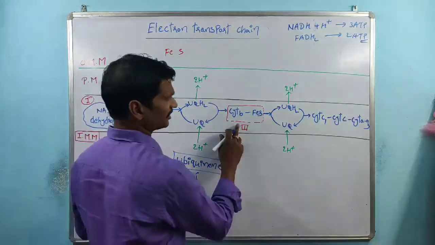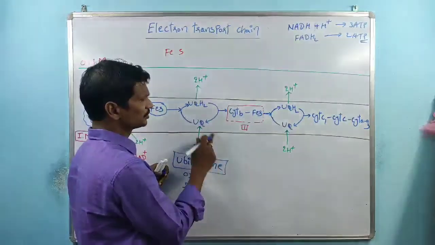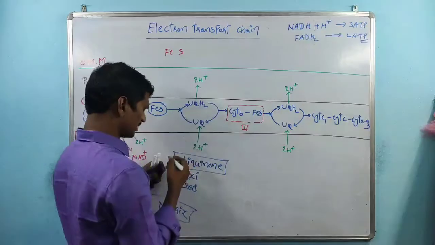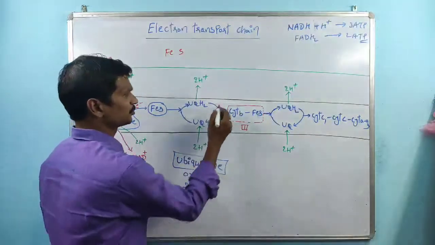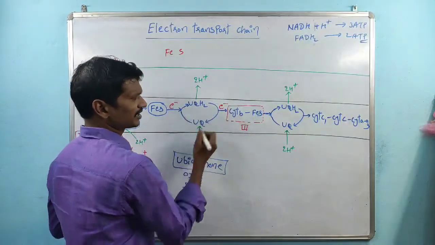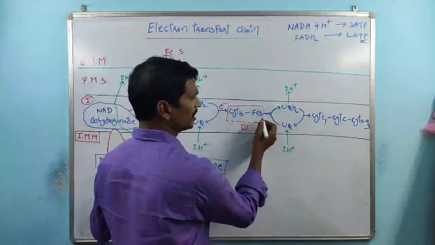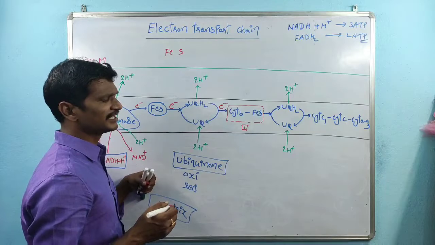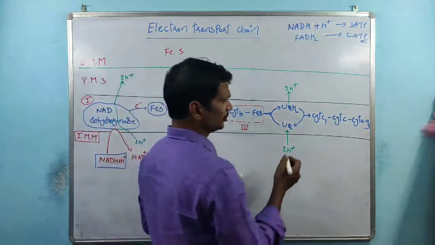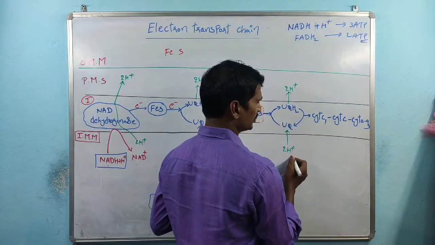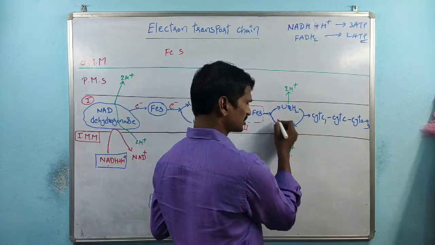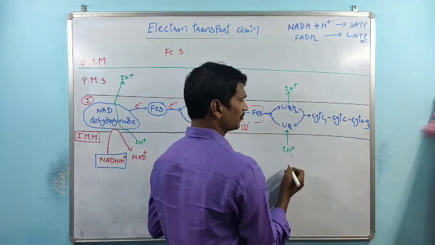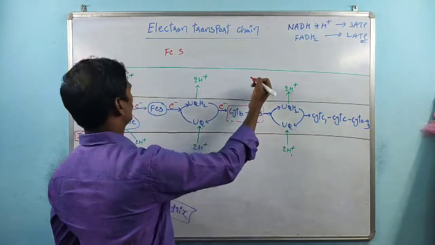This is the structure of complex 3. From ubiquinone to complex 3, the electrons are transported. Once the electrons are transported, they go to cytochrome b and the iron-sulfur clusters, and again the electrons are transported. Here ubiquinone again gains the electrons and 2 H plus ions, and the H plus ions are again pumped from the matrix to the perimitochondrial space.